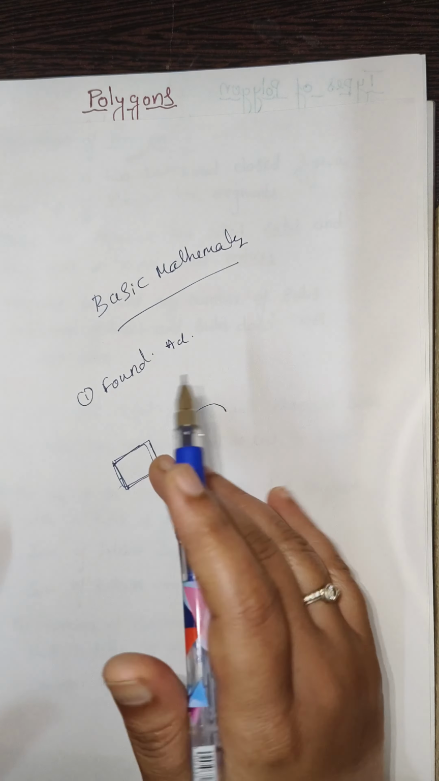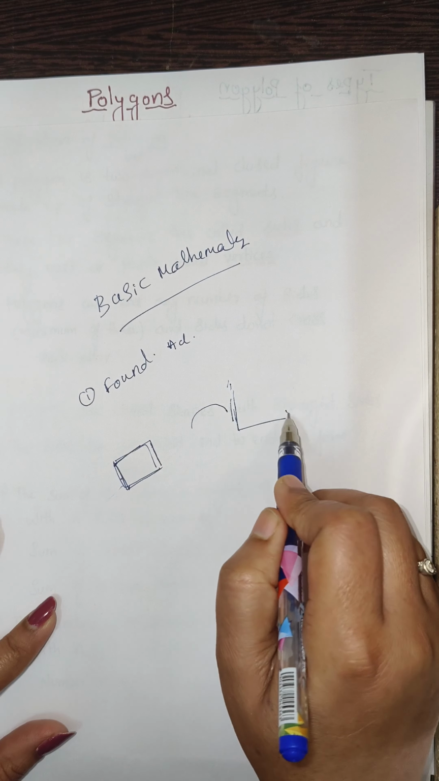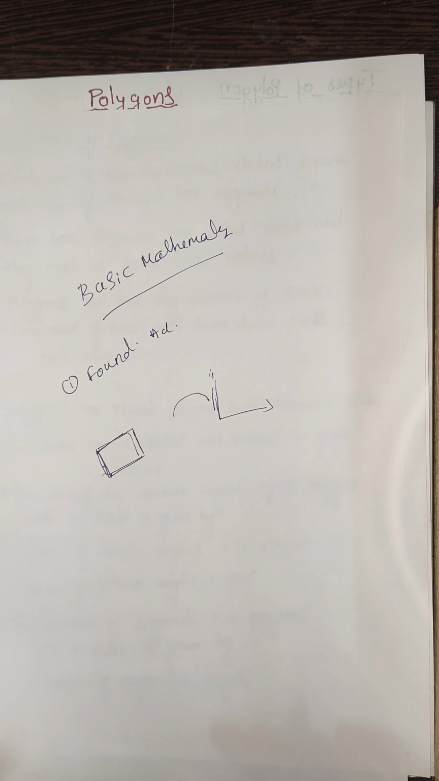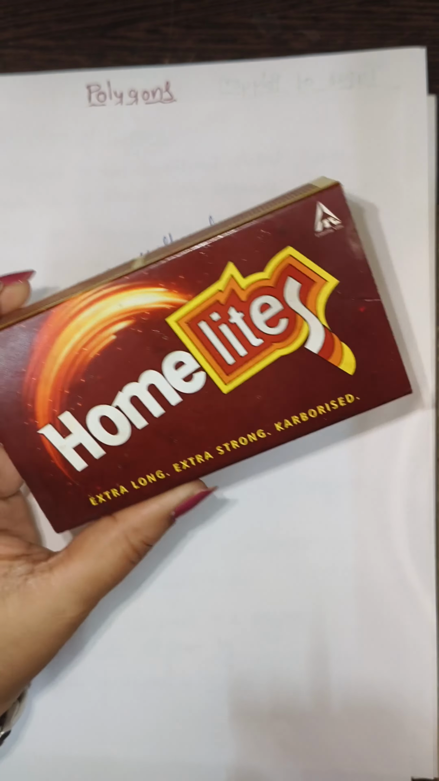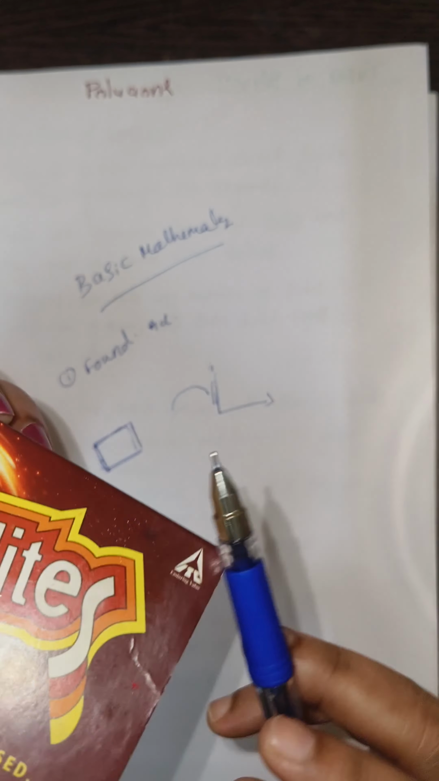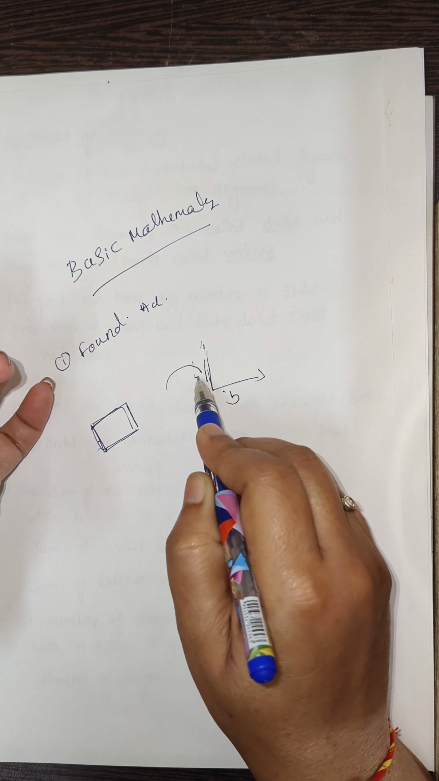What is the meaning of polygon? A polygon is two-dimensional. Two-dimensional means it has only x and y axes, like the surface of this paper. It doesn't have any three-dimensional aspect. If I take a matchbox, this is three-dimensional. It has base, height, and length. If it is two-dimensional, it has only base and length.